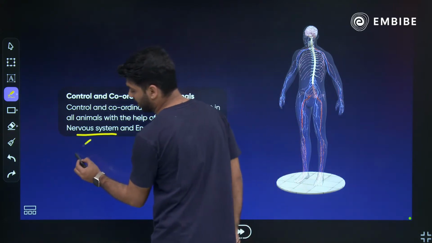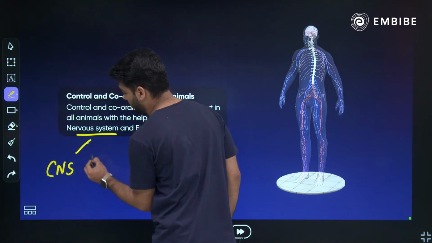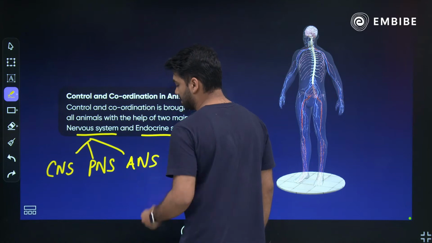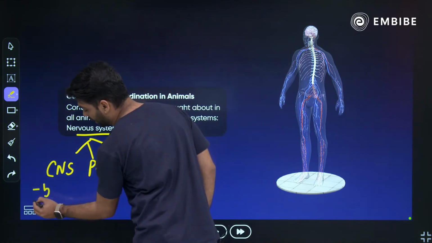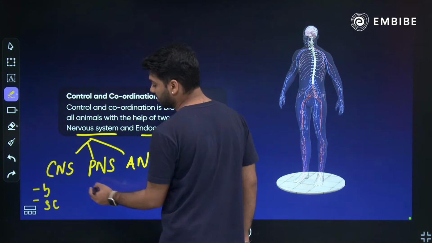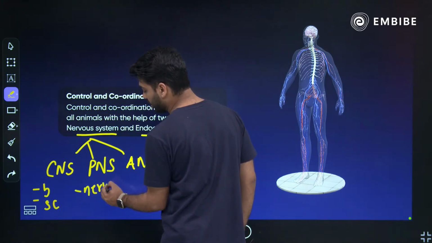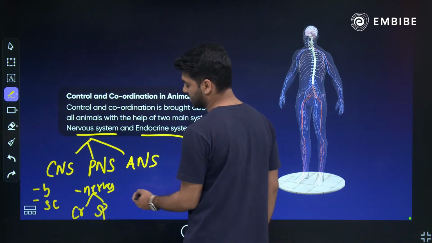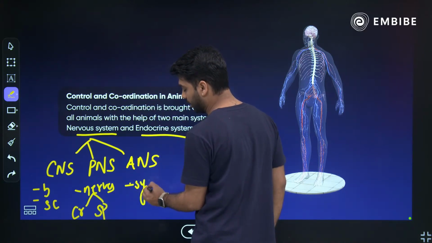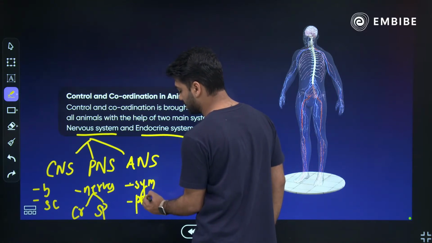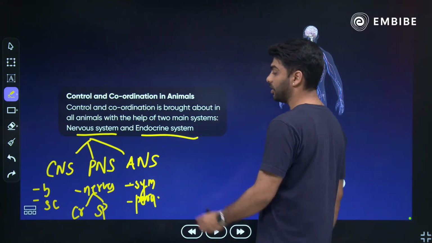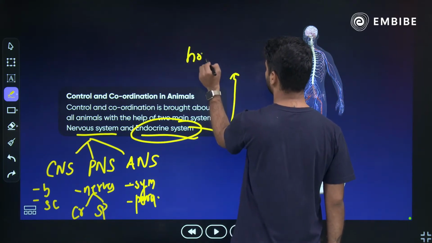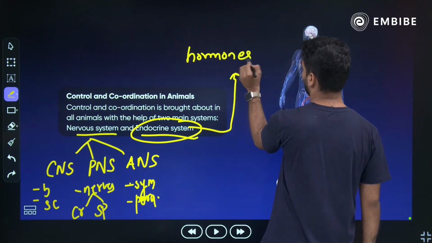Nervous system में हमारे पास है your central nervous system, your peripheral nervous system and your autonomic nervous system. Central nervous system में हमारे पास आता है your brain and the spinal cord. Peripheral nervous system में आपके पास आती है आपकी सारी nerves, जिनमें है हमारे पास cranial nerves and spinal nerves. And autonomic nervous system में आपके पास आता है sympathetic and parasympathetic nervous system. Endocrine system की अगर हम बात करें तो यहाँ पे आपके पास आएंगे सारे hormones and glands.